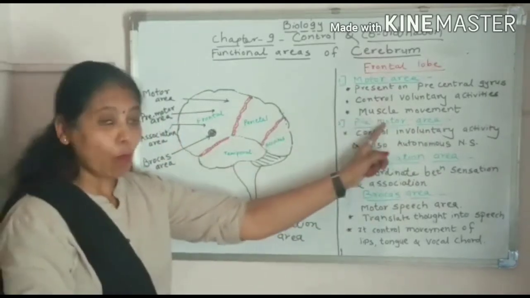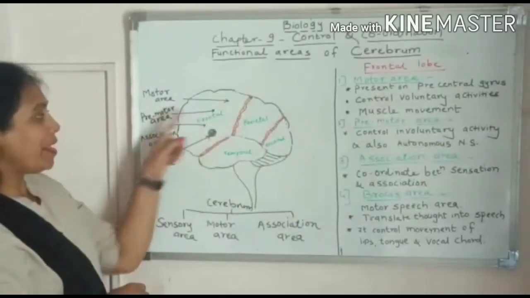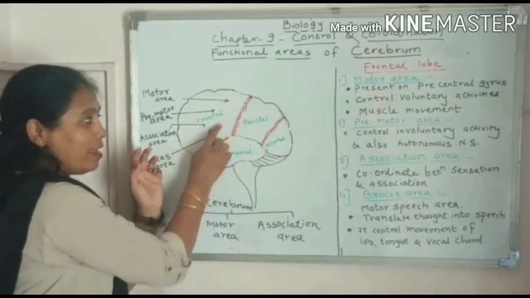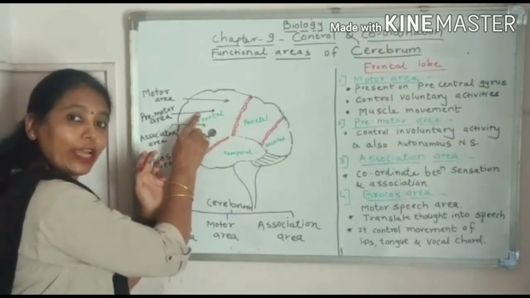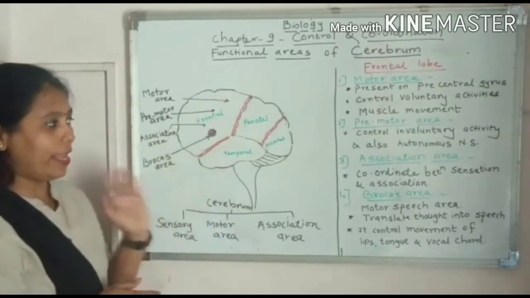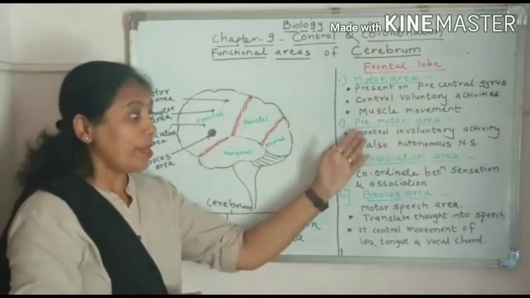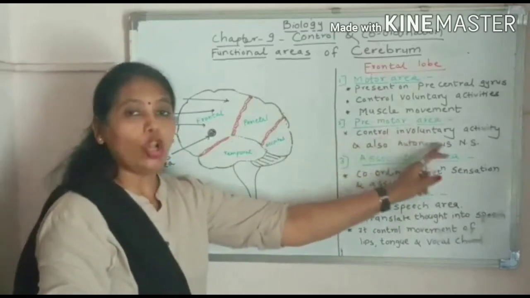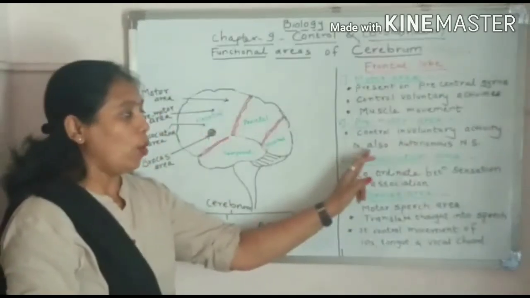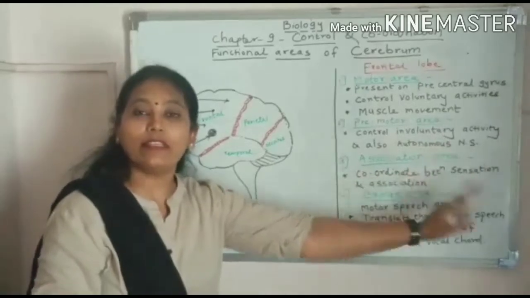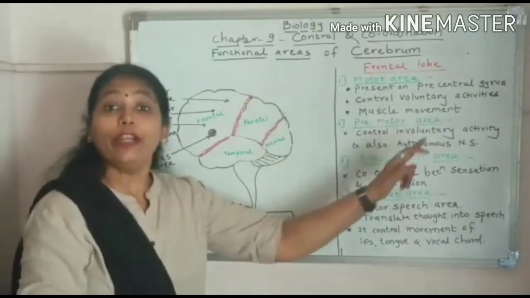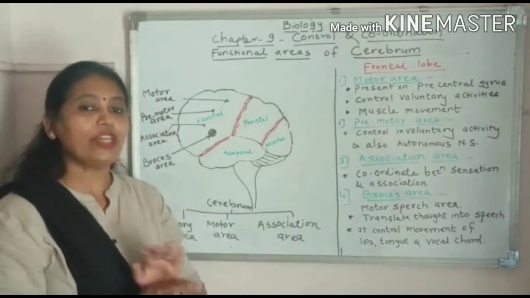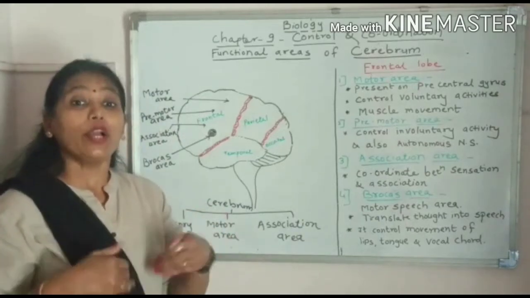Come to premotor area. Premotor area means previous to motor area. This is motor area, so previous to motor area is called premotor area. What is the function of premotor area? It controls the involuntary activity and also the autonomous nervous system. Now, involuntary activity means the activities which are not under our control.